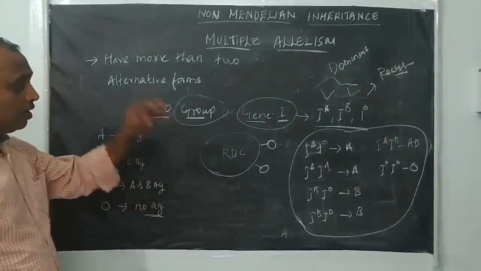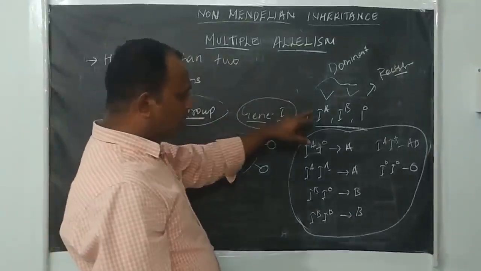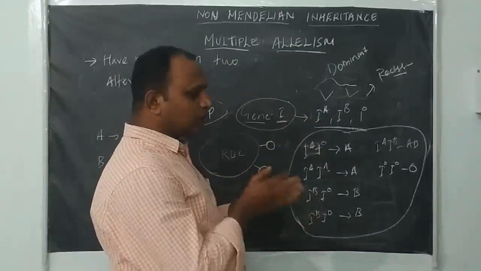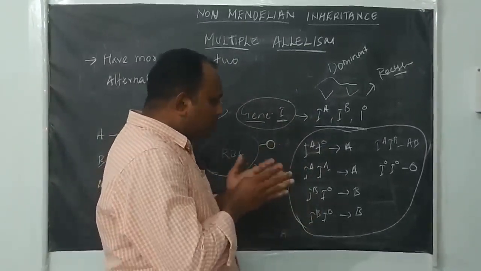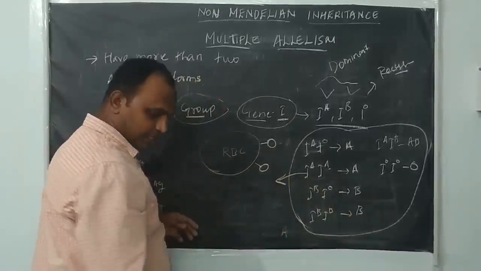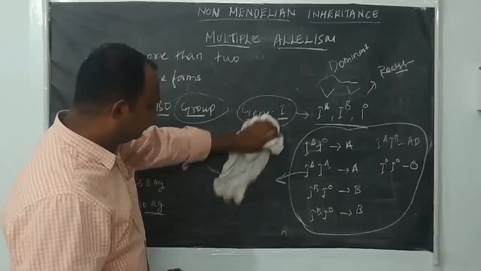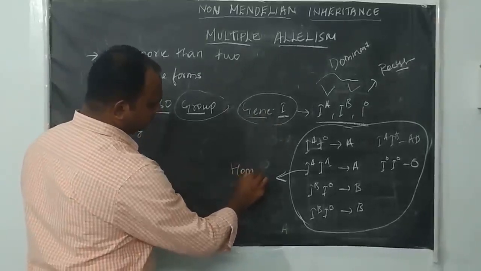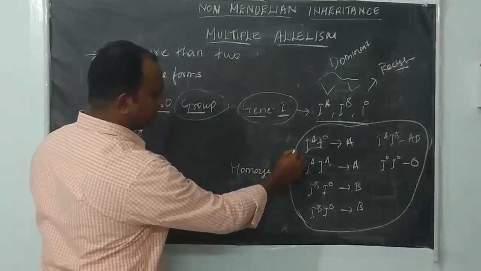IA and IB you can call co-dominant, so they are present together. IA alone is homozygous.